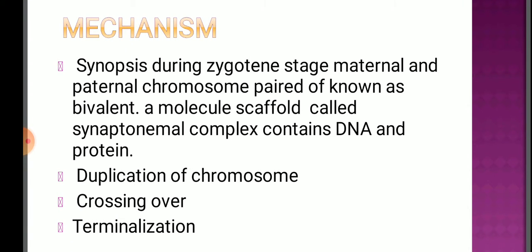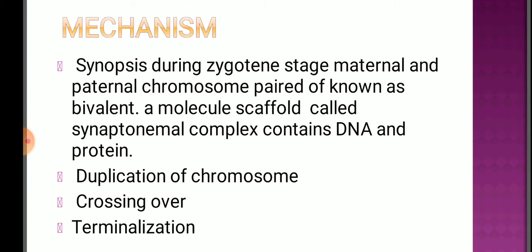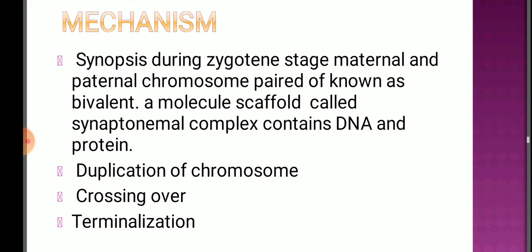During the zygotene stage of the first prophase of meiosis, homologous maternal and paternal chromosomes come together, and when they come together, this is called synapsis. And synapsis occurs due to the synaptonemal complex that is formed at the molecular level. They bind both homologous chromosomes of maternal and paternal type with each other, so that the crossing over percentage will also increase.